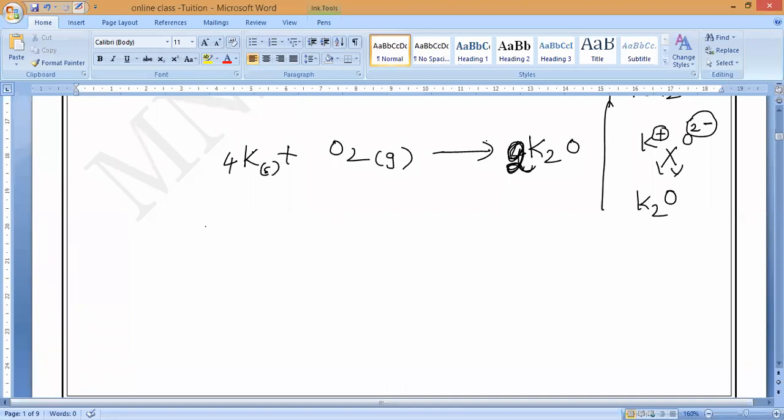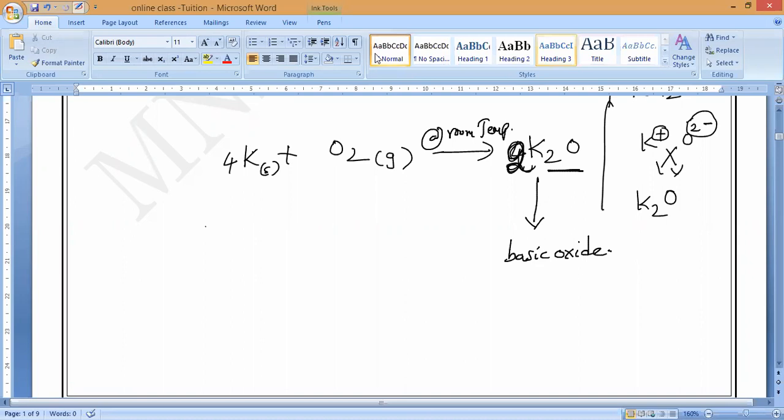It reacts at room temperature itself and forms potassium oxide. What is the nature of this oxide, acidic or basic? This is a basic oxide. Remember, potassium and sodium are highly reactive metals.